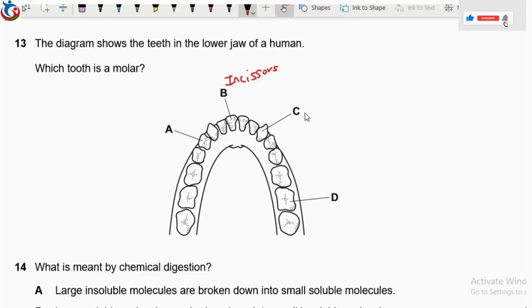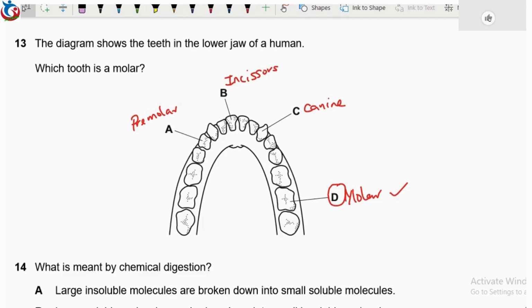We have the canine. We have the premolar. So automatically option D is our correct answer here.